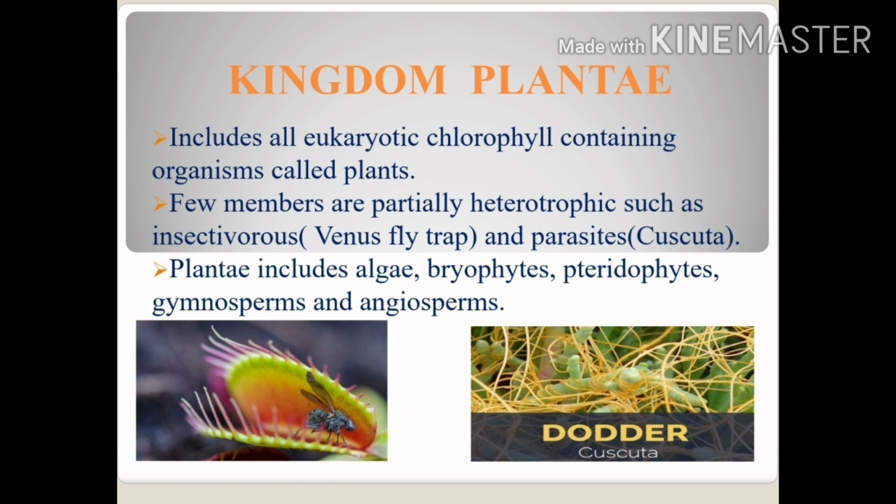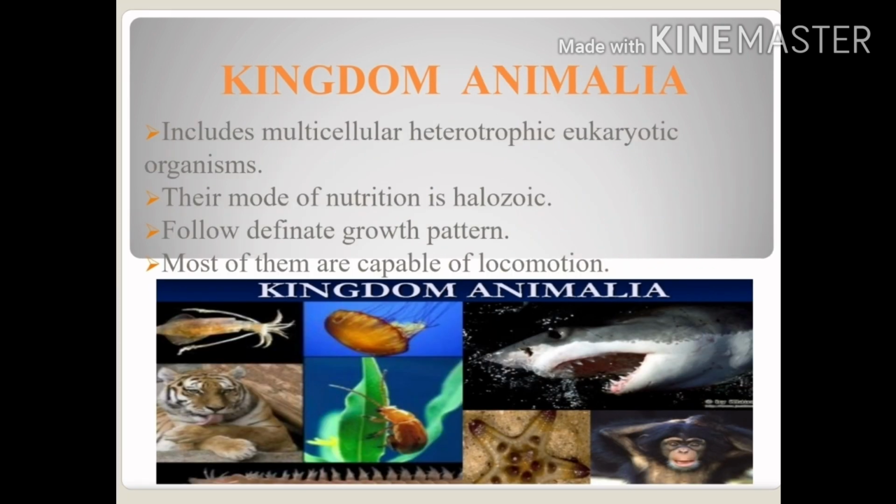So moving to the kingdom Animalia. Kingdom Animalia includes multicellular heterotrophic eukaryotic organisms, meaning these organisms are made up of more than a single cell, and they are heterotrophic, meaning they are dependent on other organisms for their food. Their mode of nutrition is holozoic. Holozoic means they have a cavity inside the body and they digest their food inside the body.